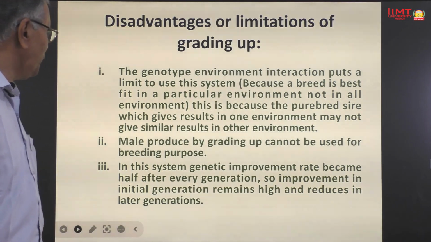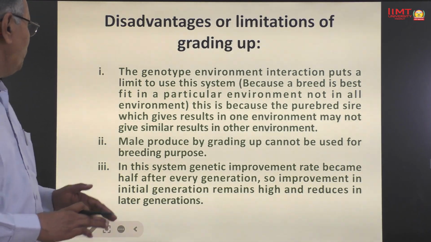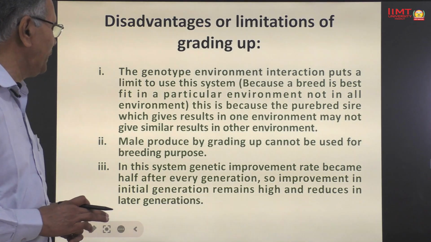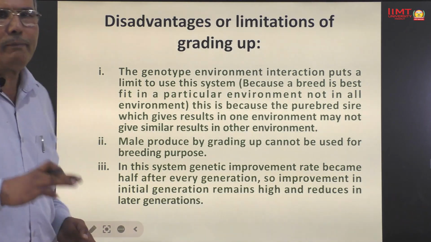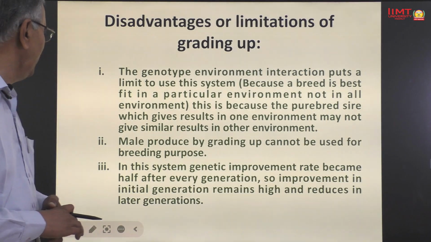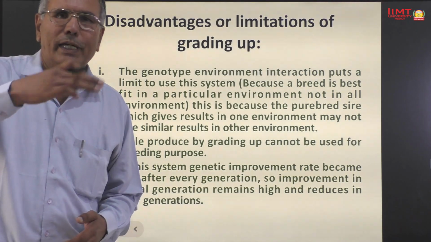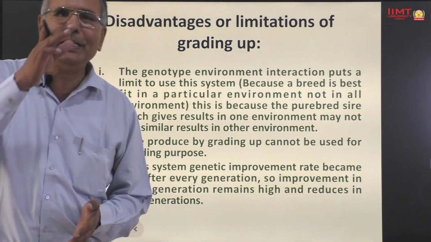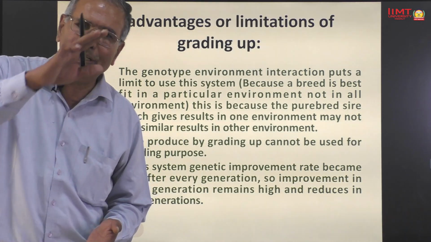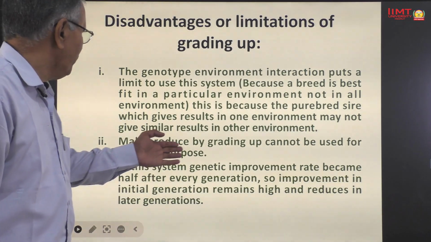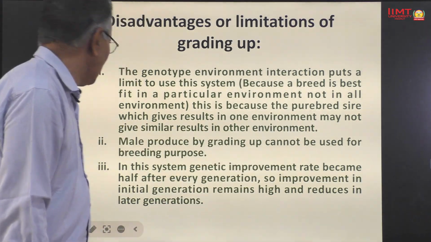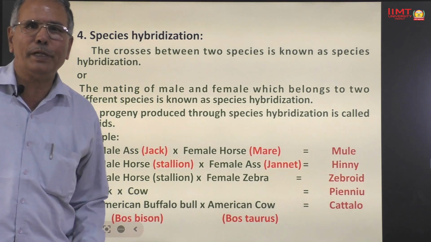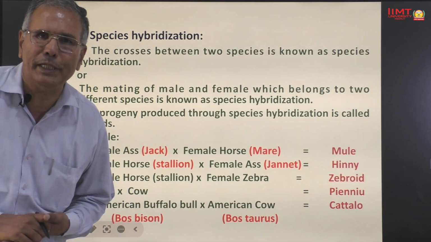Number third, in this system the genetic improvement rate becomes half after every generation. So improvement in the initial stage is high and reduces in later generations. Number fourth method of outbreeding is species hybridization.